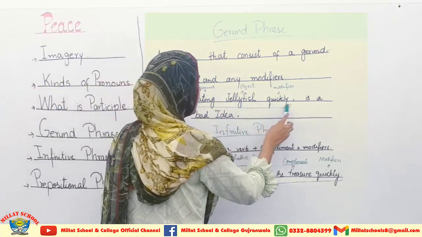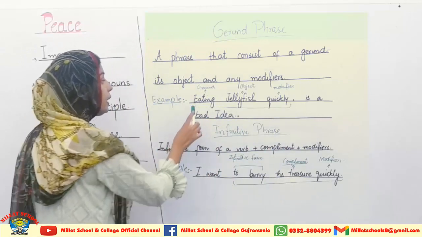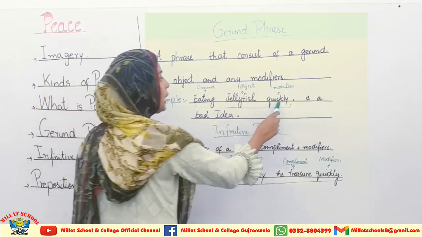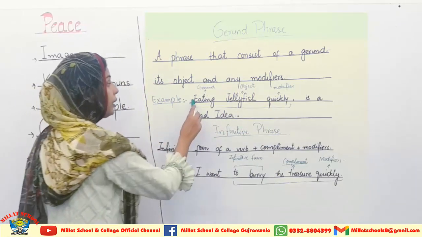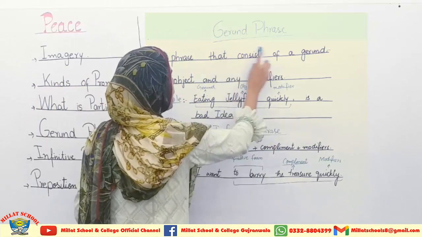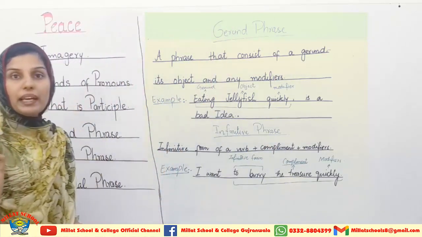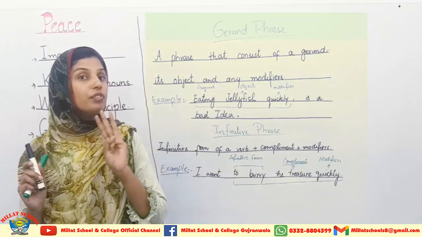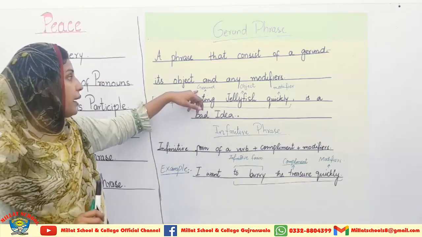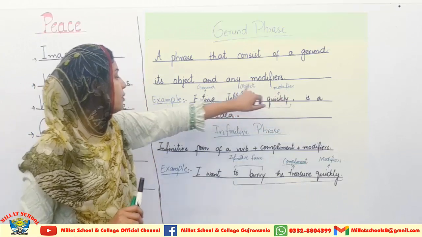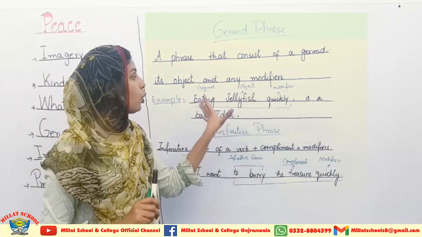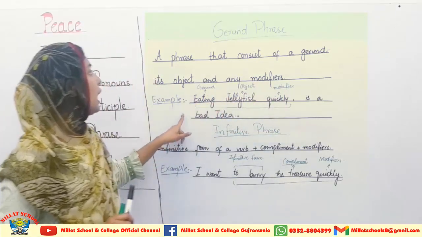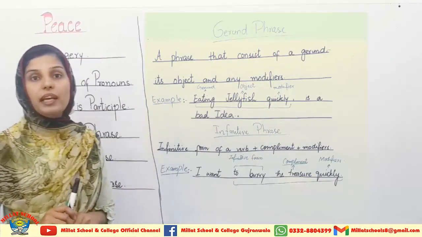Eating jellyfish quickly is a bad idea. Here eating is a gerund, jellyfish is an object and quickly is a modifier. You can see these three things collectively make a gerund phrase. So when we have to pick a gerund phrase from a sentence, we have to pick out the combination of gerund, object and modifier. If these three things come in a relatively close way and in combination with each other, then this combination will make a complete gerund phrase, as I have made it out in front of you.